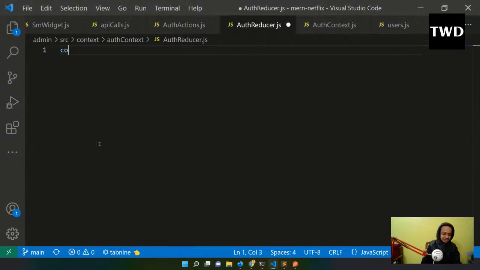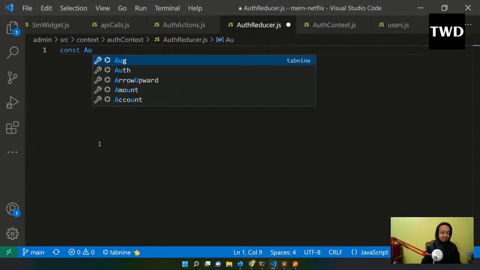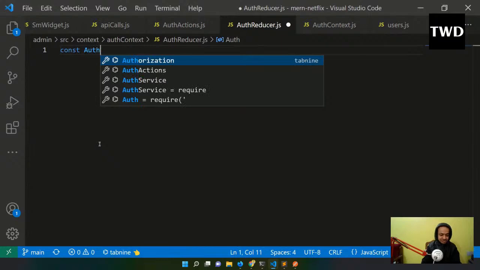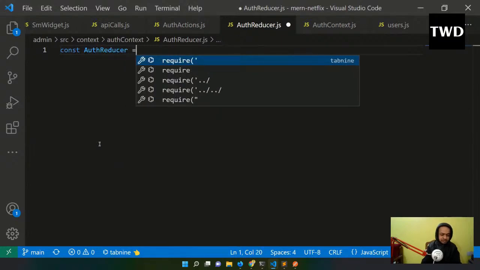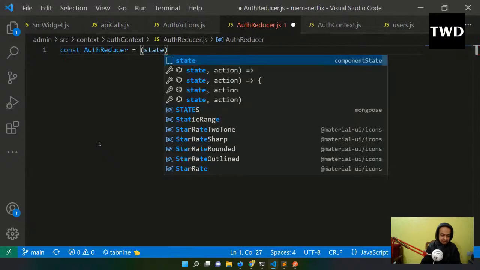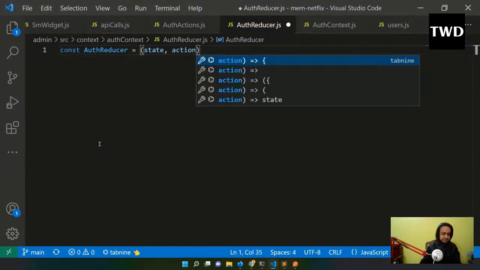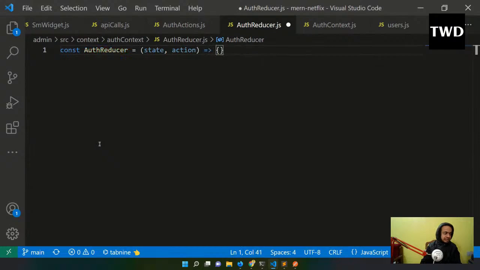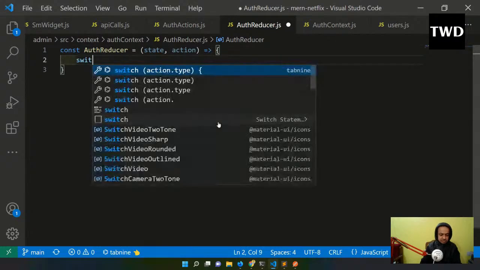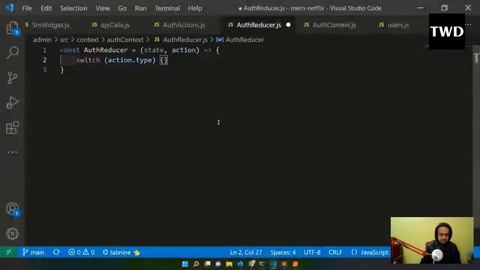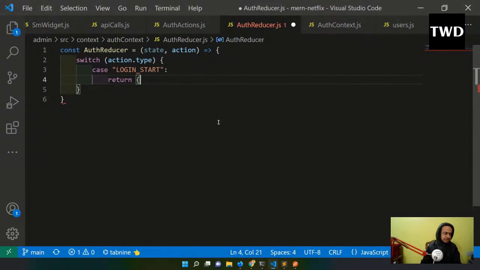Okay, so const AuthReducer equal to state comma action, like this I'll have, and then switch action.type, case LOGIN_START. So first case is LOGIN_START, so all those cases which we are going to have. Then I will have the return, and return I will have actually three things.